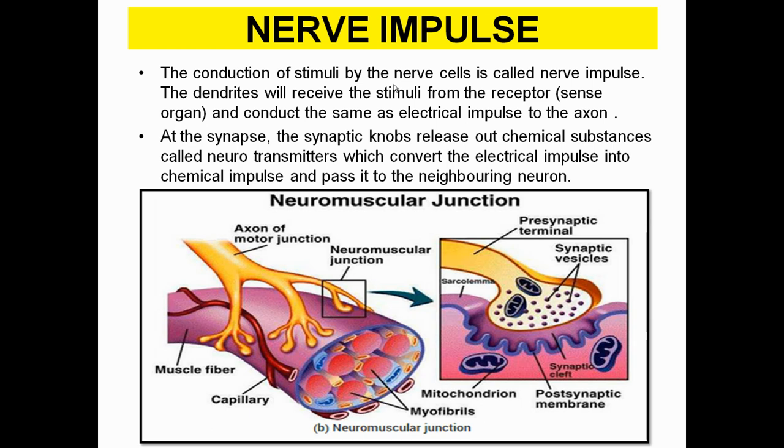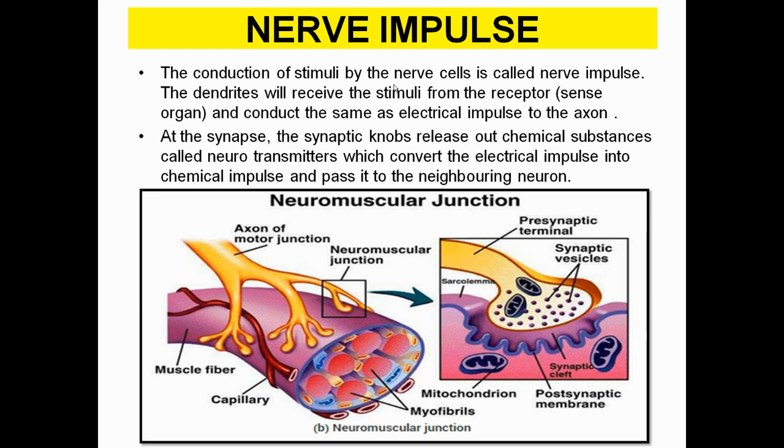A synapse refers to the junction where a nerve cell connects with another neuron, or where a nerve cell connects with a muscle. The synaptic nerve releases chemical signals in the form of neurotransmitters, which convert the electrical impulse into a chemical impulse and pass it to the neighboring cells.